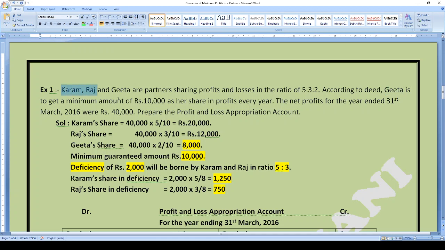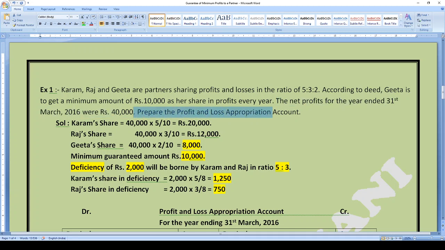Keep it in mind that the guarantee may be given by any of the partners. Maybe Karam can give the whole amount of guarantee, or Raj will bear the whole amount of guarantee, as provided in the deed or agreement. But if we further read this question, it is given that the net profits for the year ended 31st March 2016 were rupees 40,000.